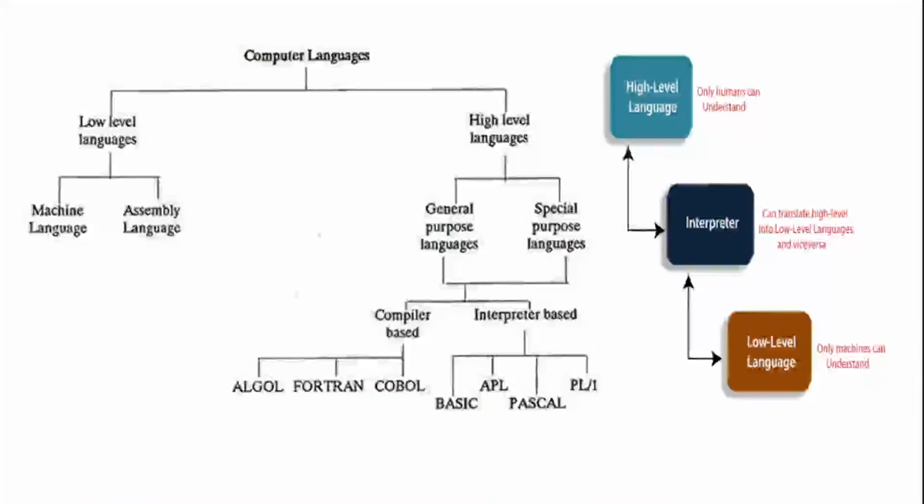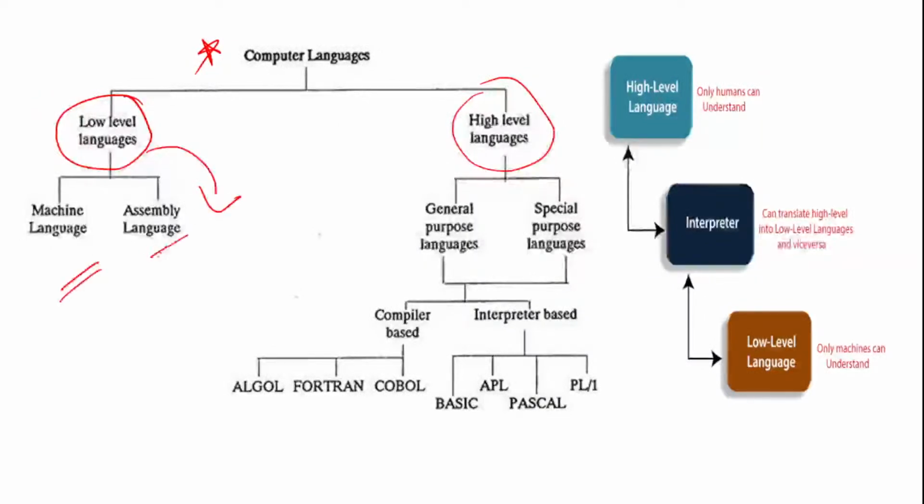Okay. Let's go to computer language now. The second topic, after completing protocols, is computer language, which is divided into two: low level language and high level language. Under low level language we have machine and assembly language, whereas under high level language we have general and specific purpose languages. Under general we have compiler based and interpreter based.